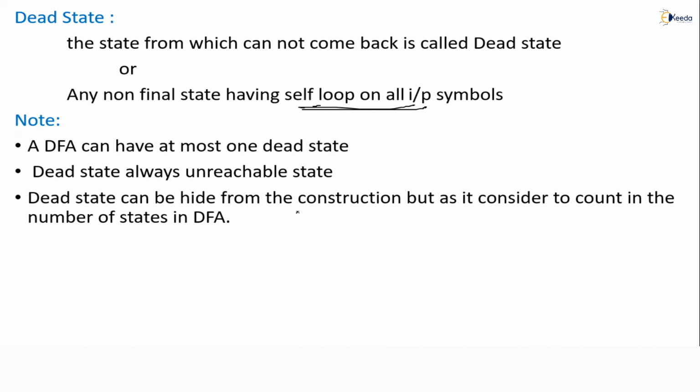Dead state can be hidden from the construction, but it is still counted in the number of states in the DFA. So sometimes you can hide it from the construction. While you consider it, you can add the dead state, but you have to count it in the number of states in the DFA. So this is a point we observe. Thank you.